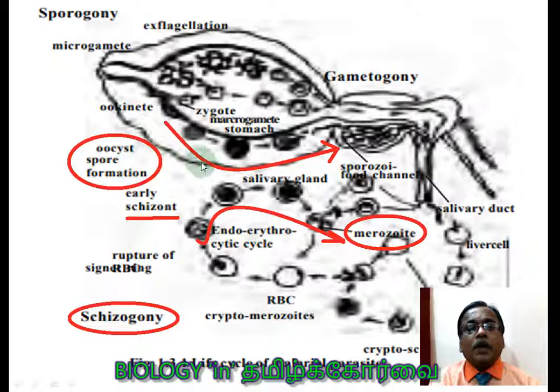The oocyst undergoes multiple division again, and this multiple division produces the sporozoites. The sporozoites come to the salivary gland. So we have almost completed the life cycle here. With this diagram you are able to easily understand the malarial parasite life cycle, right?